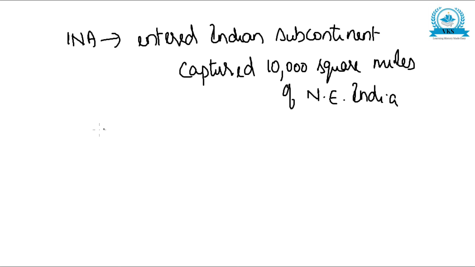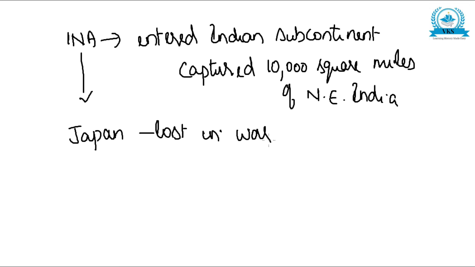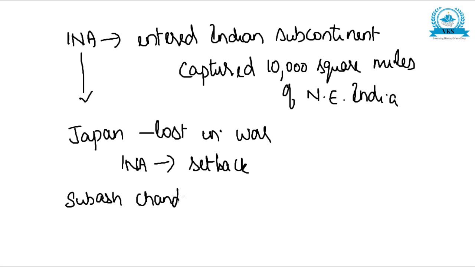But what happened was, later Japan lost in the war. Japan lost, and because the INA was doing all this with the help of Japan, the INA also suffered a setback. And during this time, the main leader of the Indian National Army, Subhash Chandra Bose, is said to have died in an air crash.